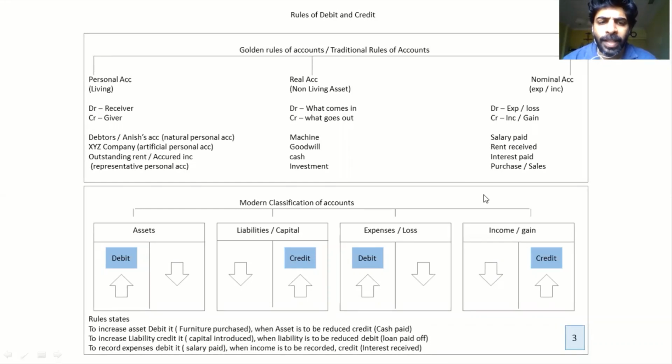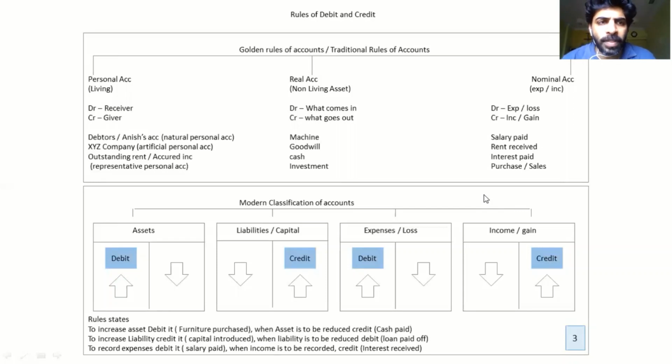And to know that, let's learn the traditional rule of accounting, which is also called the golden rule. It is divided into three: personal account, real account, and nominal account. When we talk about personal account, let's understand it's all about living. When we talk about real account, it's all about non-living assets. And nominal account is all about expenses and income.